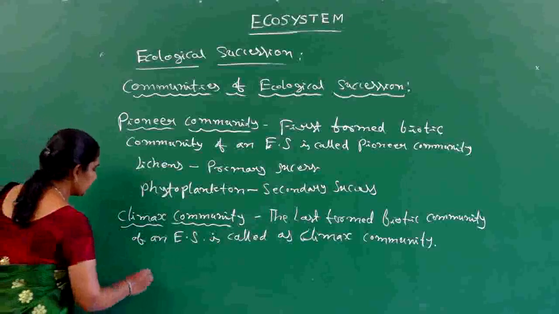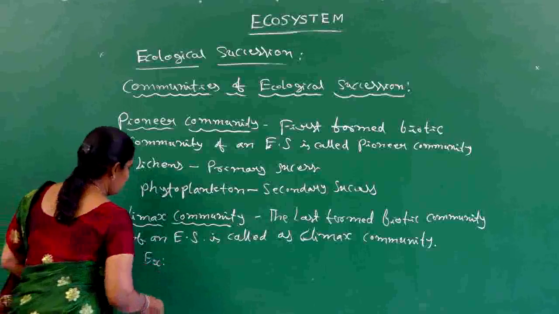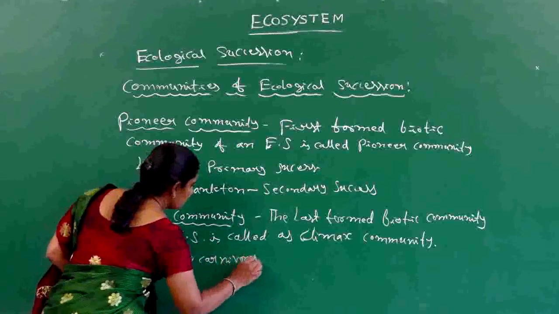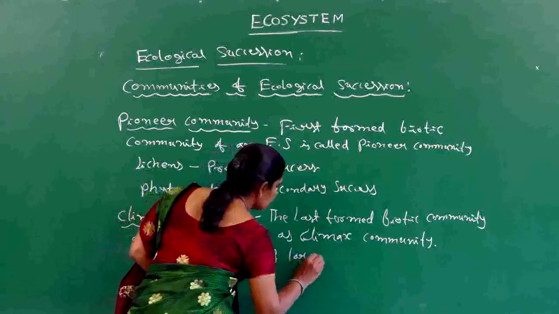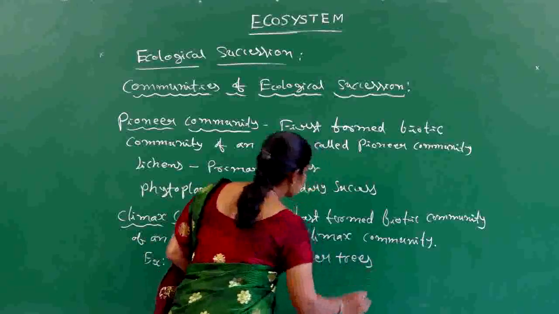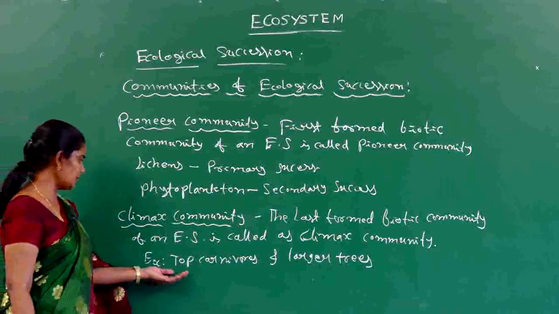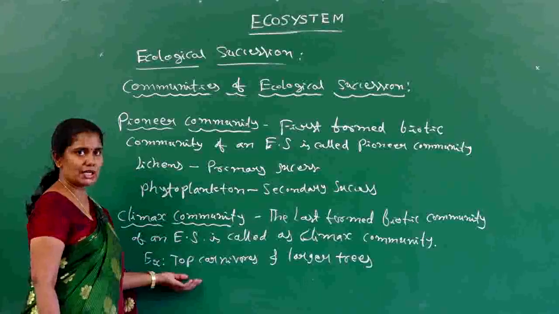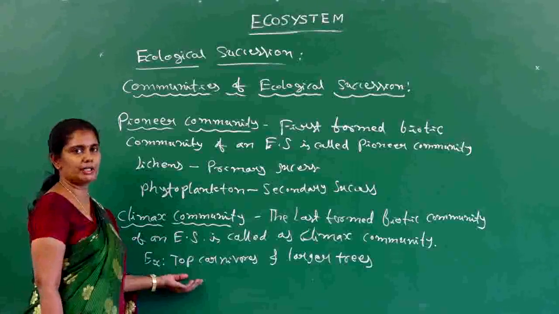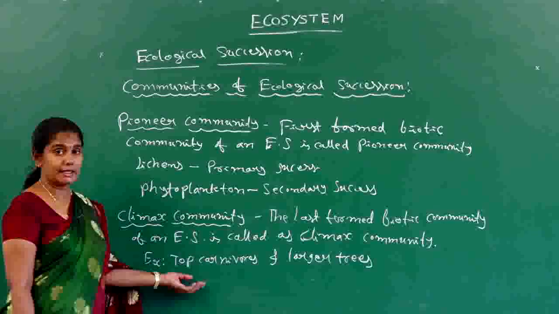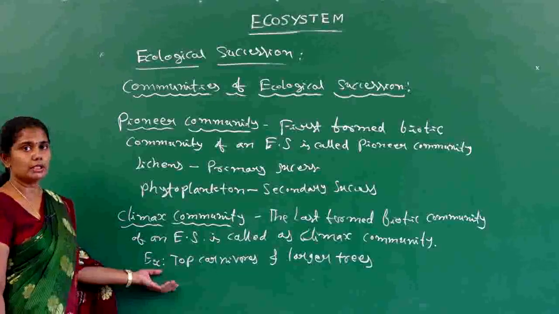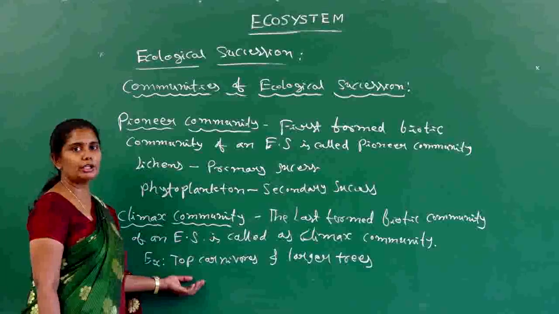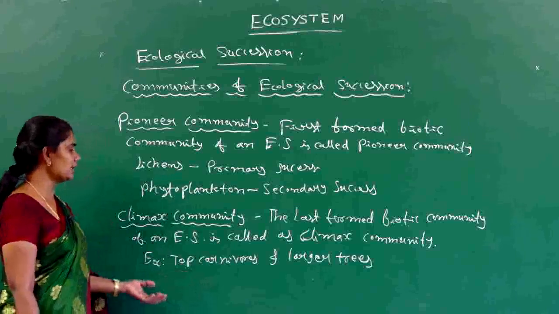So for this we can take an example of top carnivores and larger trees. So top carnivores, how these are particularly considered as a climax community means, these are the organisms which are lastly formed in a particular ecological succession, and these climax community members are having an equal, or we can say exact, harmony with the particular environment. So that's why these are considered as a climax community.